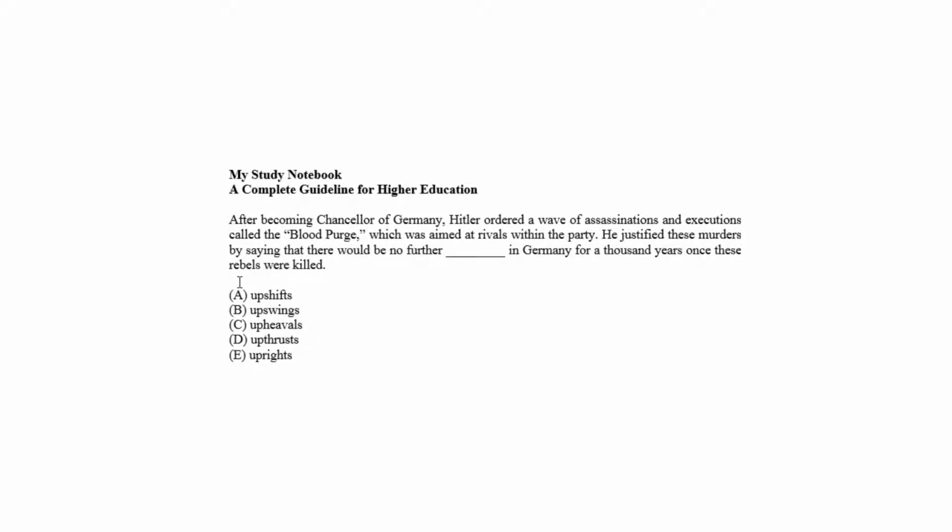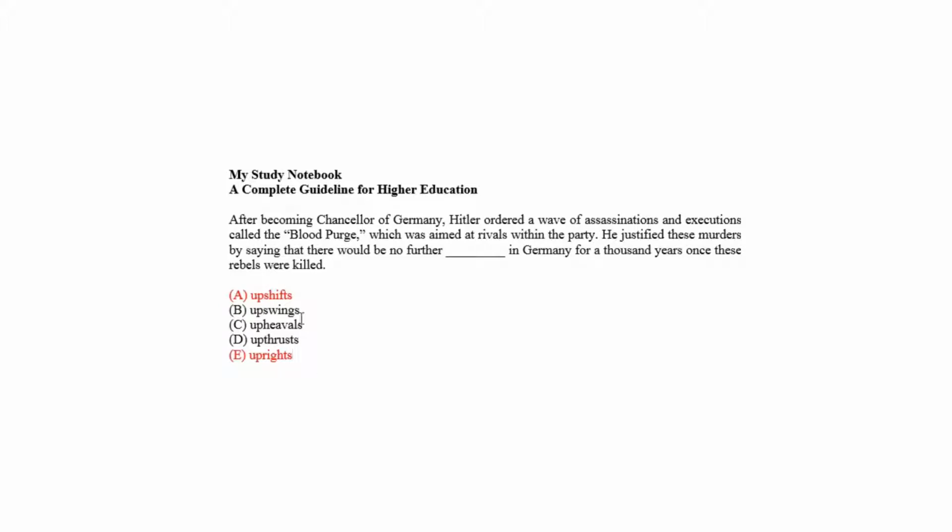Hitler justifies his order, which was aimed at the rivals. Upshifts, given as choice A, means the change to a higher gear in a motor vehicle, and so choice A is incorrect with respect to the environment of the passage. Upright means anything about decency or honesty, which is not a matter of concern in the passage, so choice E is also eliminated.